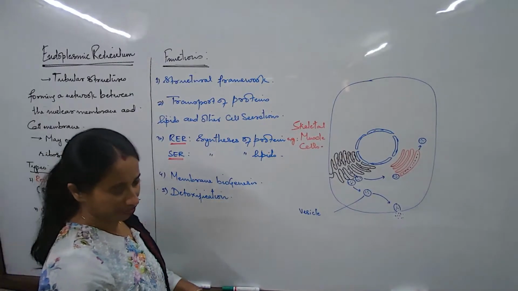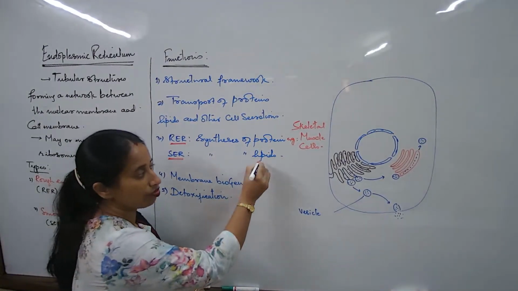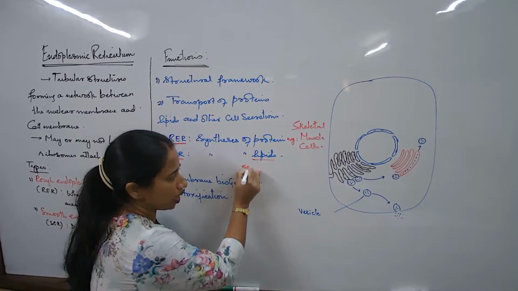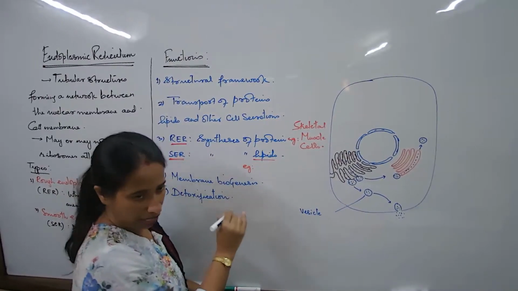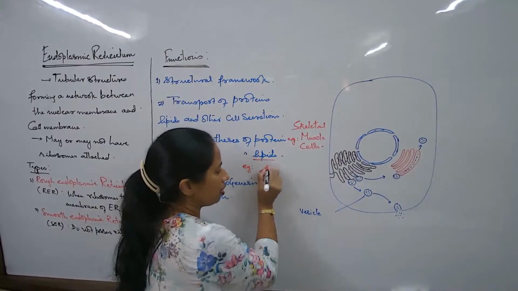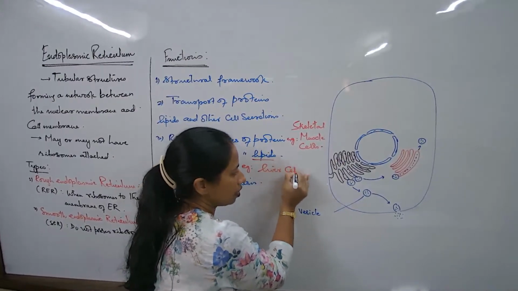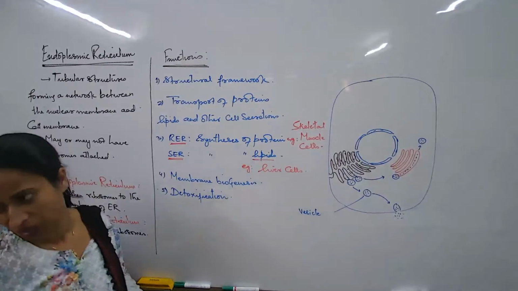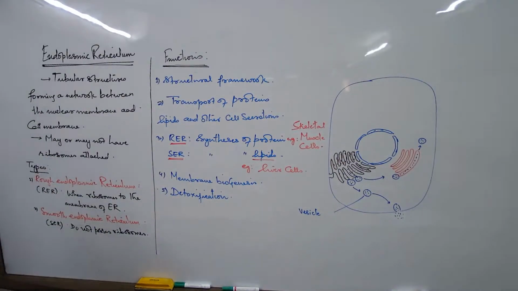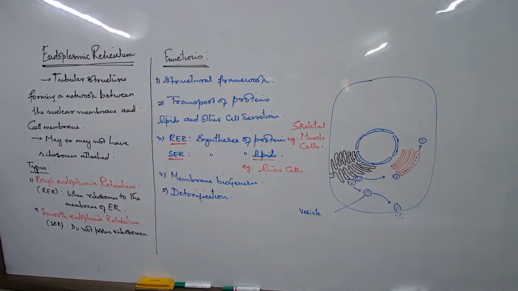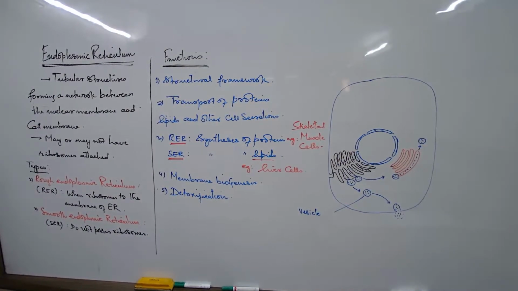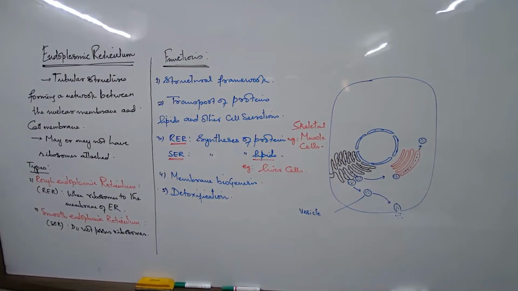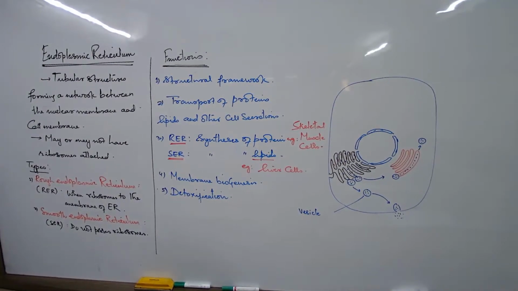And SER, if I say, SER is involved in the synthesis of lipids. And which type of cells would generally have this type of ER in large number? That would be the liver cells. The liver cells of our body have a large concentration of SER. Is it necessary that any cell that I talk about should have an equal number of RER and SER? Not necessary, depending on the function. If it is a liver cell, then they will have more and more of SER. If it is a muscle cell, then they will have more and more of RER. Okay.